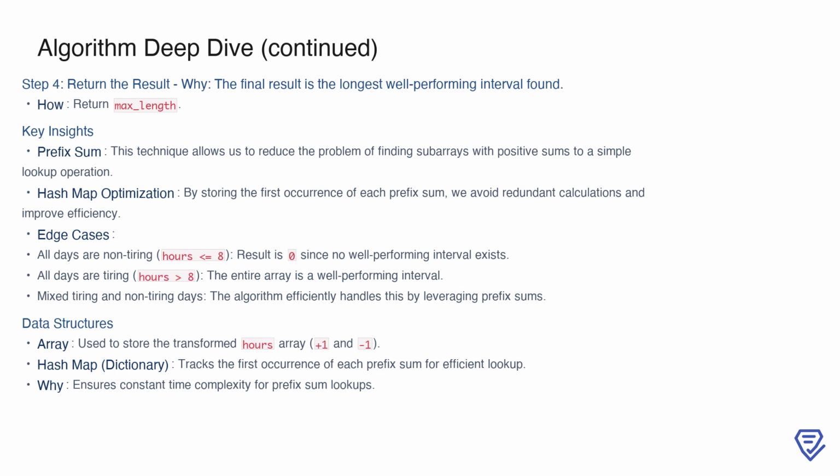Additionally, the use of a hash map to store the first occurrence of each prefix sum ensures constant time complexity for these lookups, significantly speeding up the process. A few edge cases are worth noting. If all days are non-tiring, meaning all hours are 8 or less, the result will be 0 since no well-performing interval exists. On the other hand, if all days are tiring, the entire array qualifies as a well-performing interval. For a mix of tiring and non-tiring days, the algorithm efficiently determines the longest interval by leveraging the prefix sum and hash map combination. These insights, along with the careful use of data structures like arrays and hash maps, make the solution both elegant and efficient.